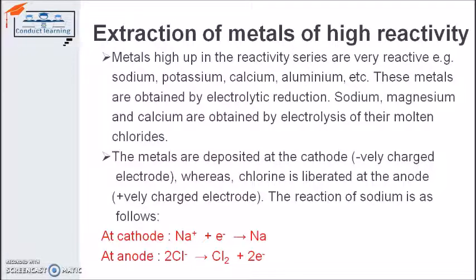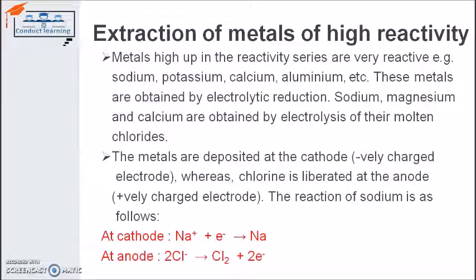Extraction of metal of high reactivity. If we talk about potassium, sodium, calcium, magnesium, they are the highly reactive metals. And if we want to extract that metal, we need an electrolytic reduction process. Here in the electrolytic reduction, sodium, magnesium and calcium can be obtained by electrolysis of their molten chloride. So from their molten chloride, we can provide electrolytic reduction and we can extract these metals.